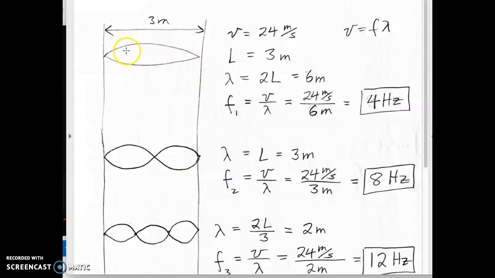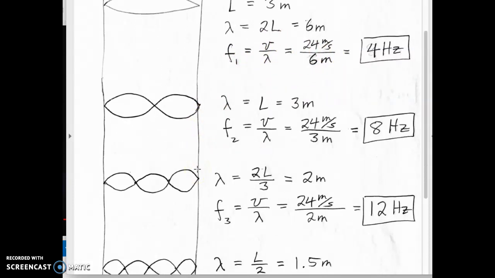Okay, so for the fundamental or the first harmonic, the wave speed is 24 meters per second, the length is 3 meters. That means the wavelength is 2 times that. Why? Because this is actually not a full wavelength. This is a half wavelength. The full wavelength goes up, down, and back to where it started. So this half is missing, and the part we see is half a wavelength. So the wavelength is 2 times that length, or 6 meters. Therefore, the frequency is 4 hertz.